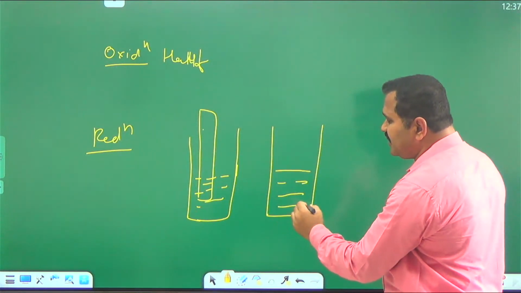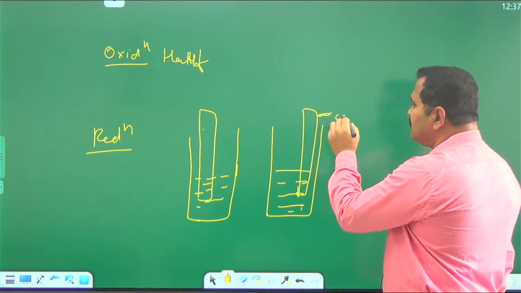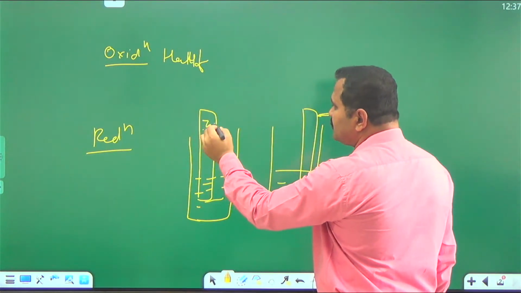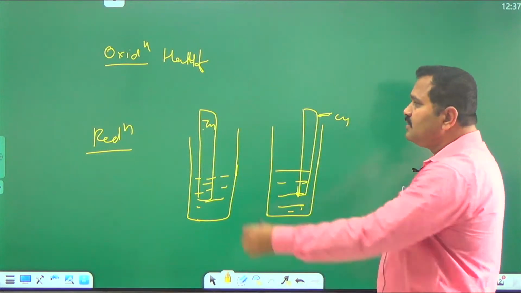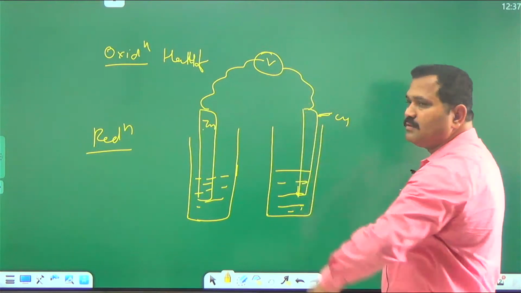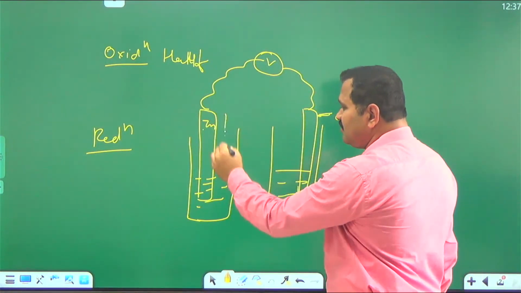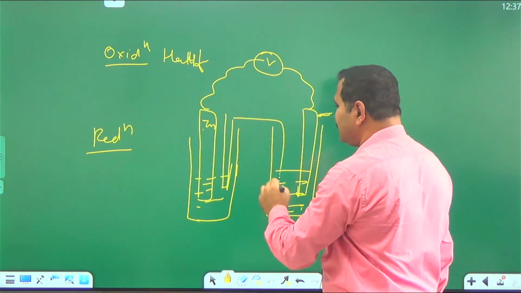It is the simple Daniell cell. This is the copper rod. This is the zinc rod. One more thing is there, the salt bridge for making electrical contact.